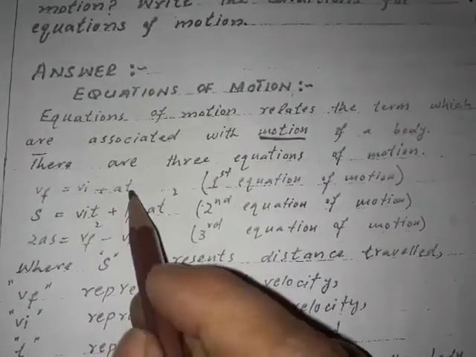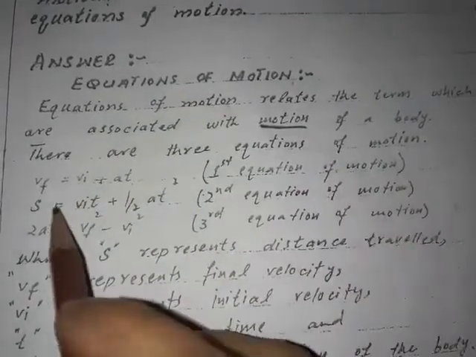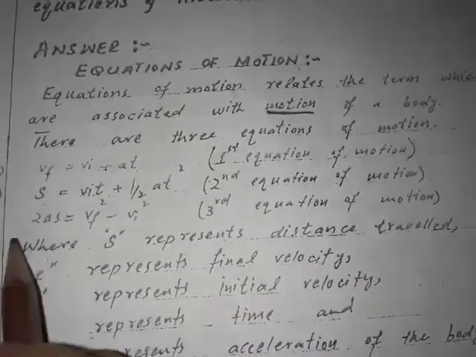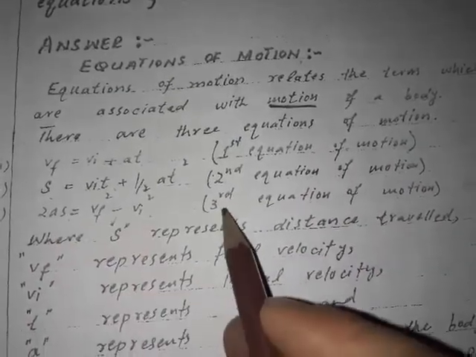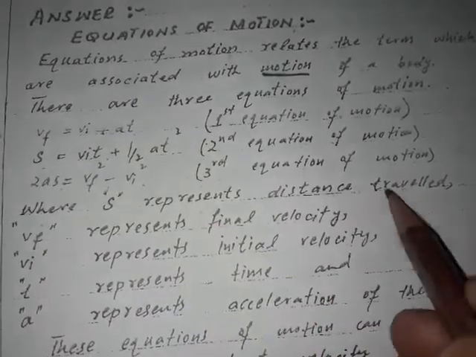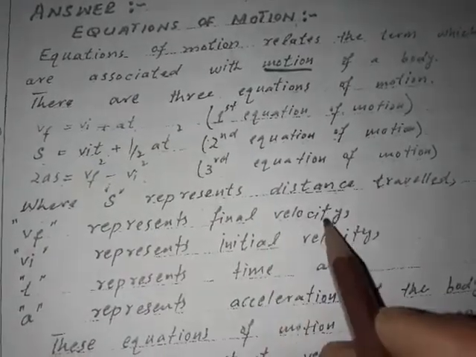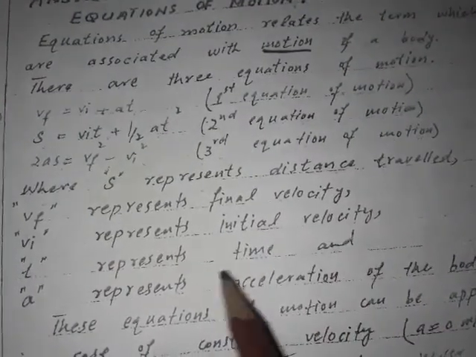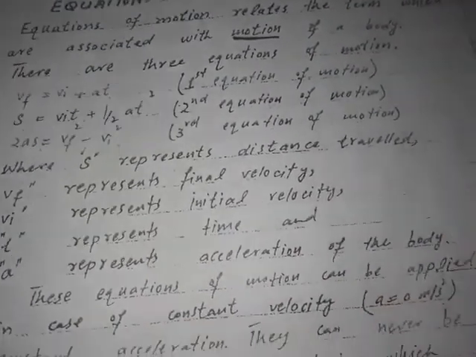Vf = Vi + At is the first equation of the motion. S = Vit + half At square is the second equation of the motion. And 2AS = Vf square minus Vi square is the third equation of the motion, where S represents distance travelled, Vf represents the final velocity, Vi represents the initial velocity, t represents the time, and A represents the acceleration of the body.